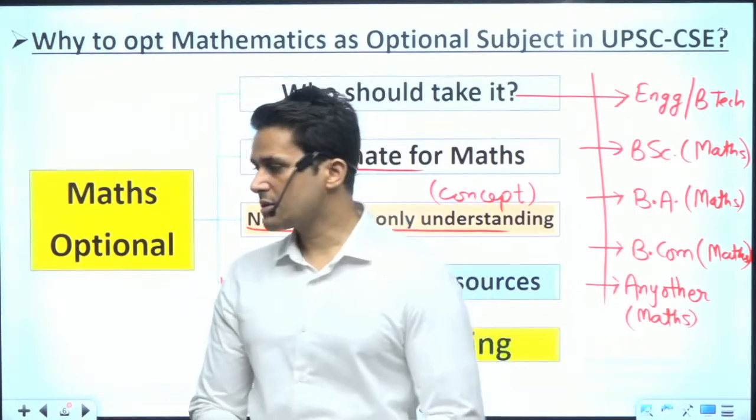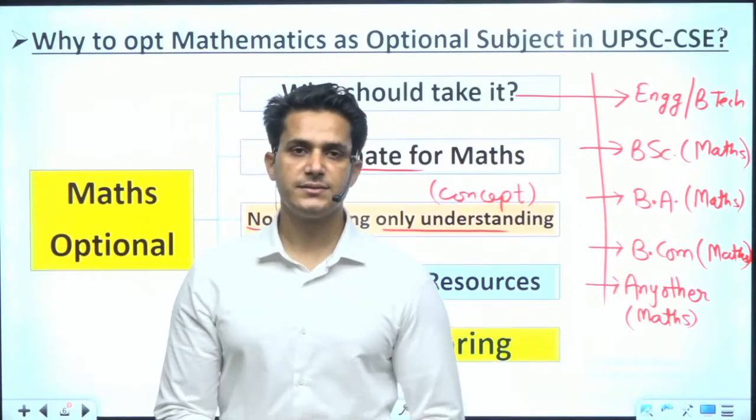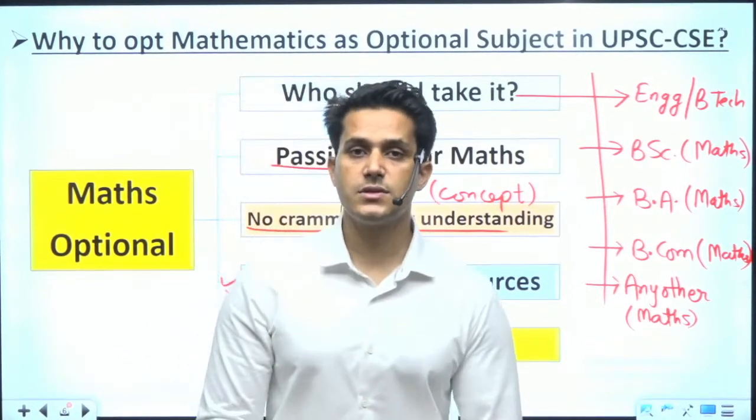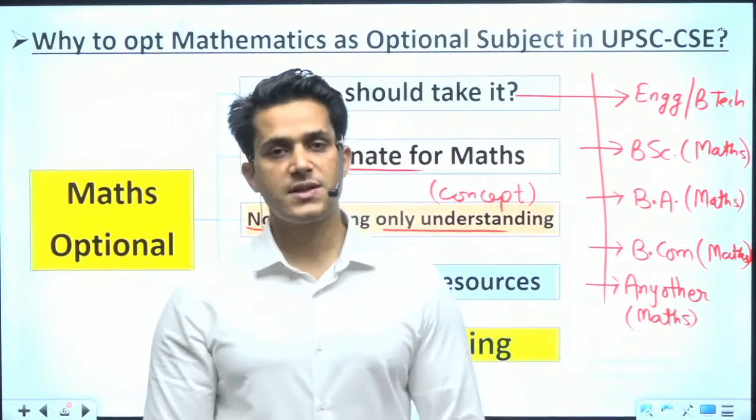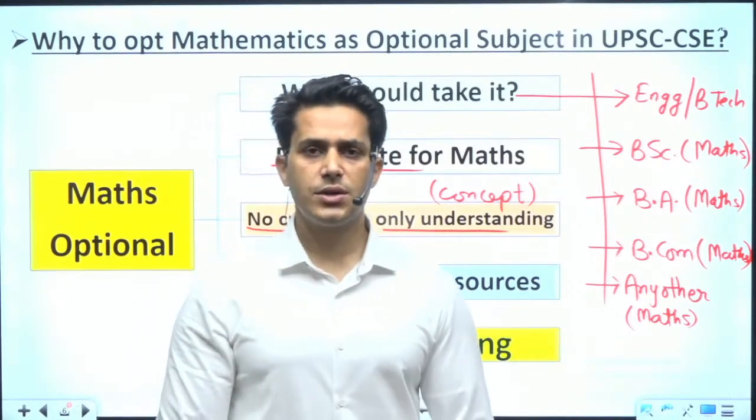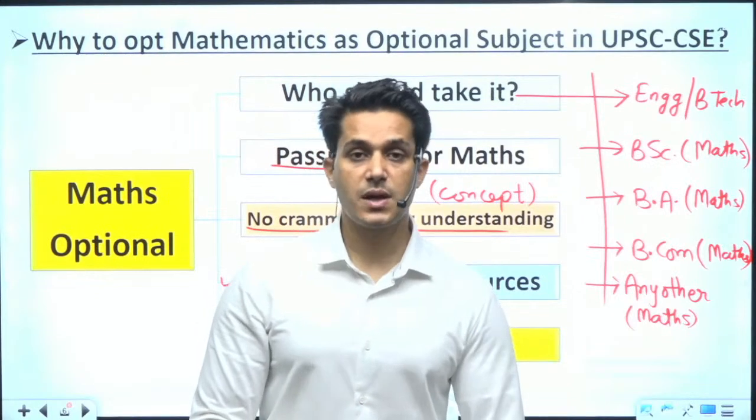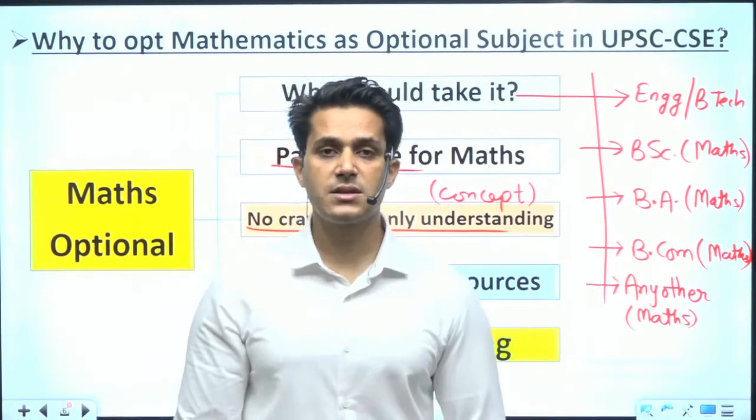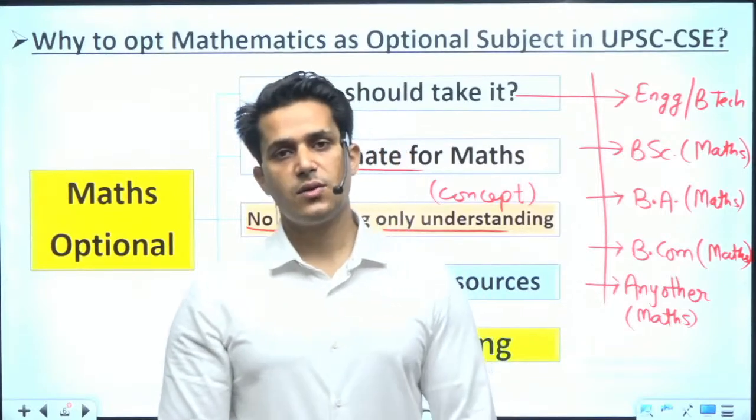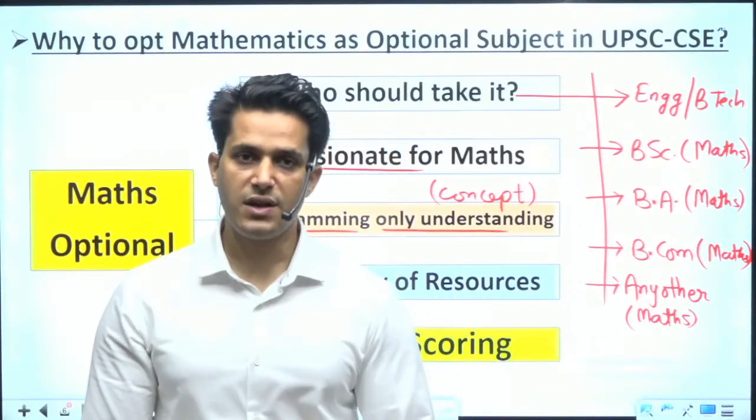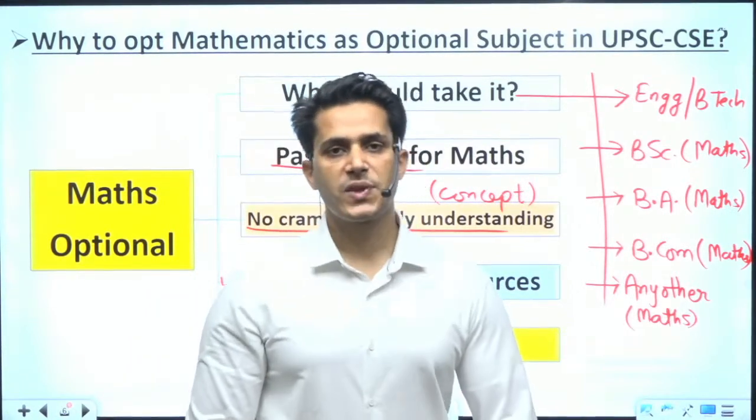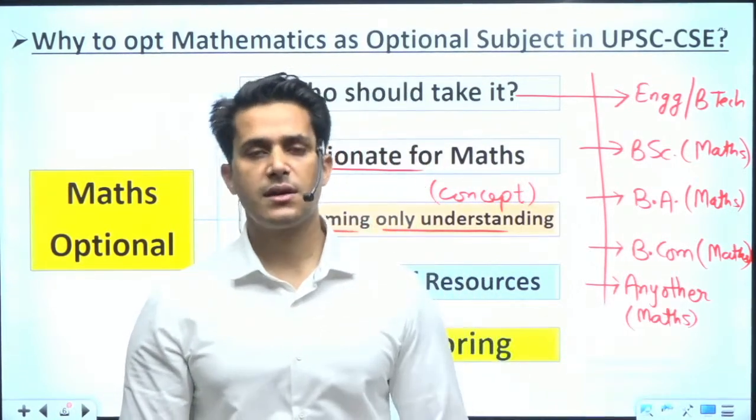375 marks out of 500. And you know, 375 marks are a huge score in an optional subject. In humanities, 300 marks is considered very, very good. But in mathematics, 375 marks was recorded in 2017 by many other aspirants, who can take 350 plus marks